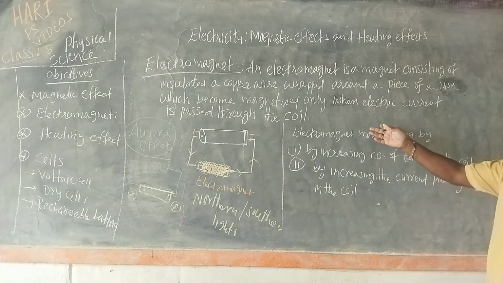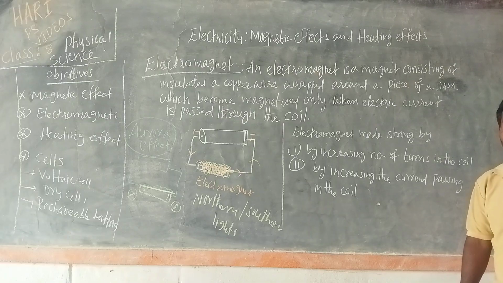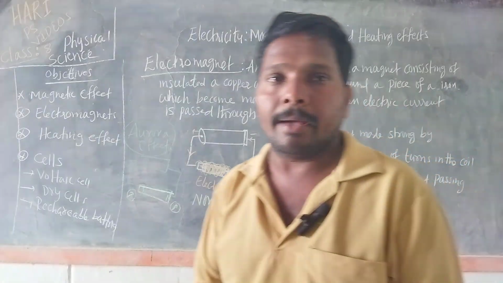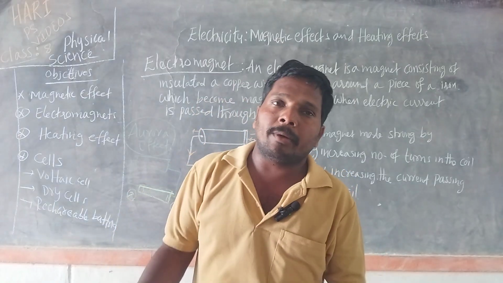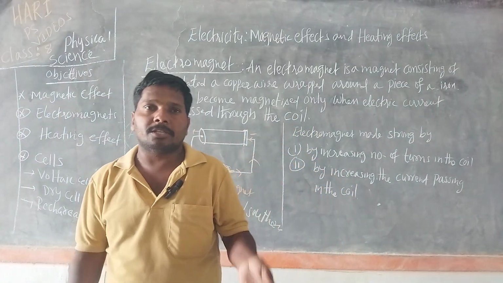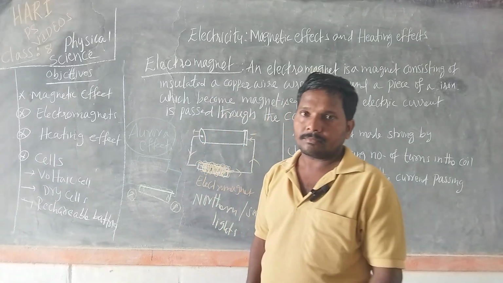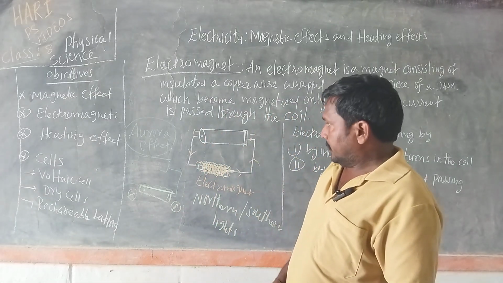So in this way we can increase the power of the electromagnet. This is the advantage of electromagnets over permanent magnets or bar magnets. Electromagnets are made in different shapes: U-shaped, circular, bar, whatever we want, right?